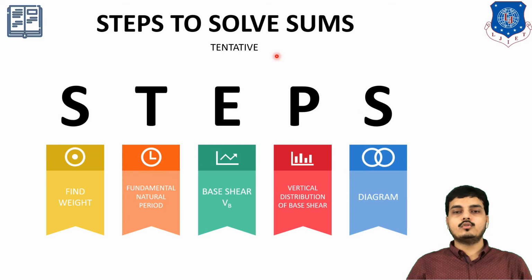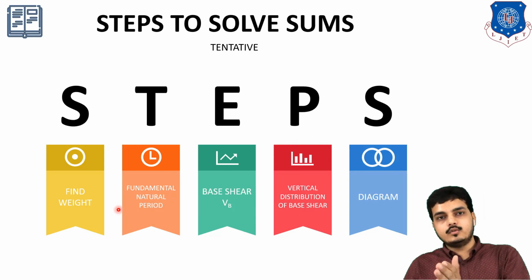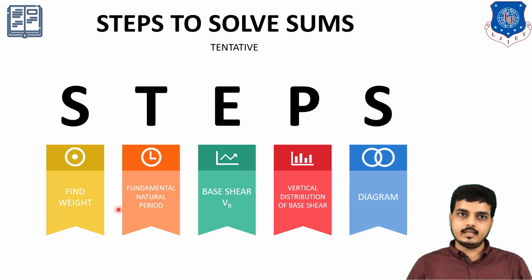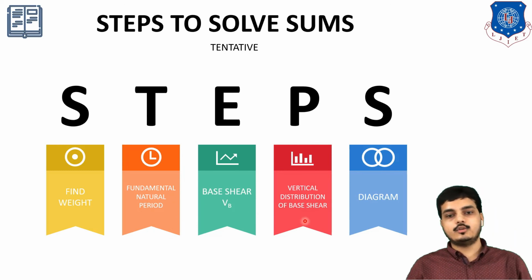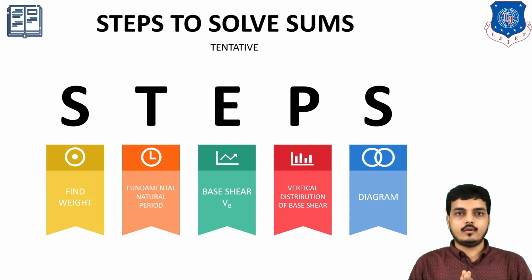Now at last, the steps to solve the sum. Tentatively, it may vary at some point, but basically these are my steps. First of all, we will find the weight W as we have learned. Then we will find the natural period Ta. On the basis of that, we will find SA by G, which will be useful for finding AH, and AH will be useful for finding VB. In between, we will find each factor from the code, and then the base shear VB. This VB has to be distributed along the vertical height, and at last we need to draw diagrams. These are the basic steps which we will be following in the examples.